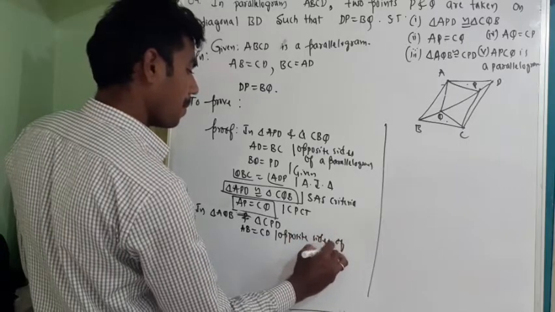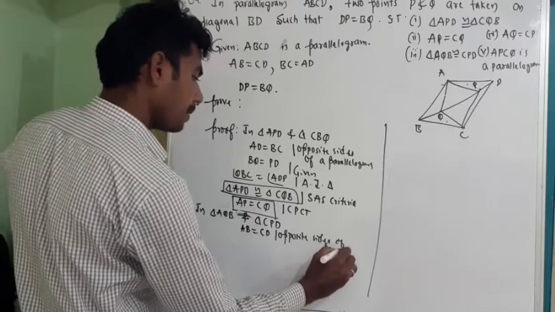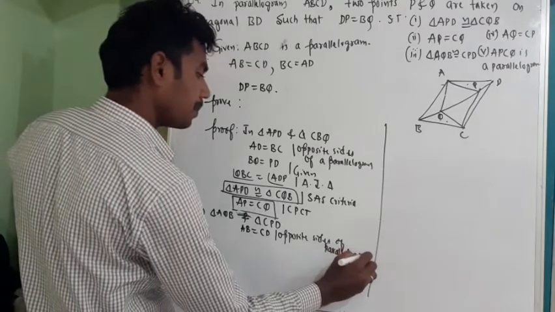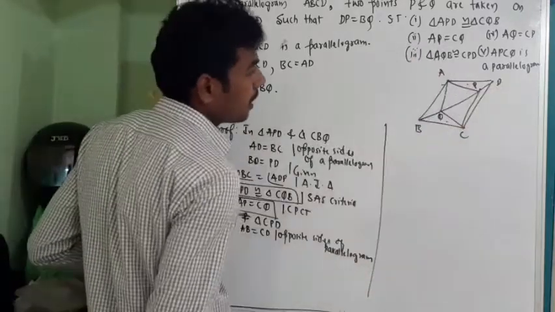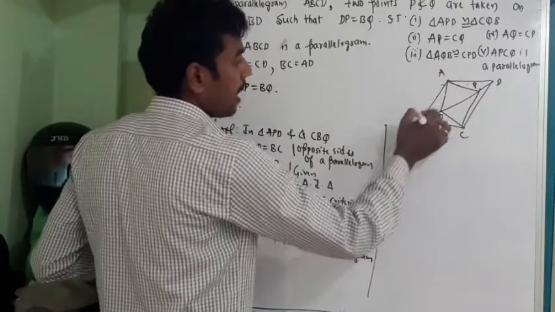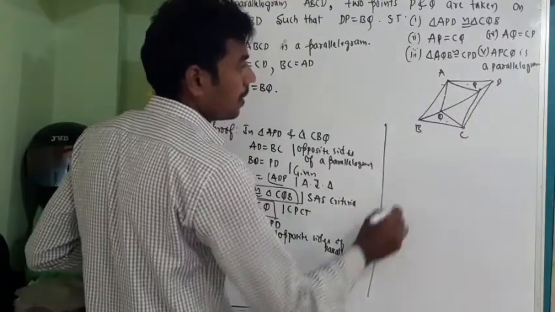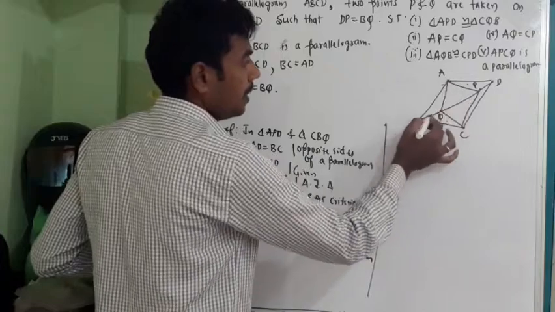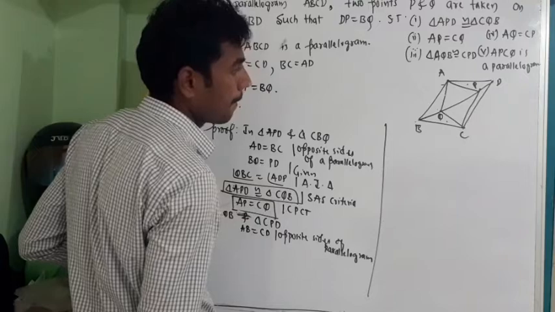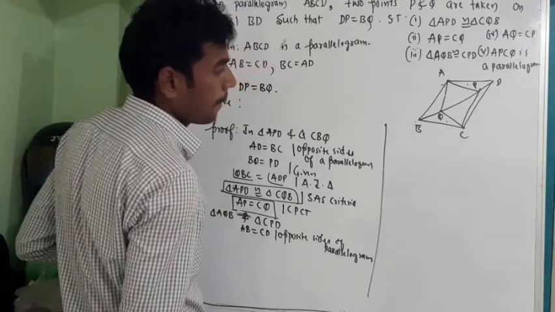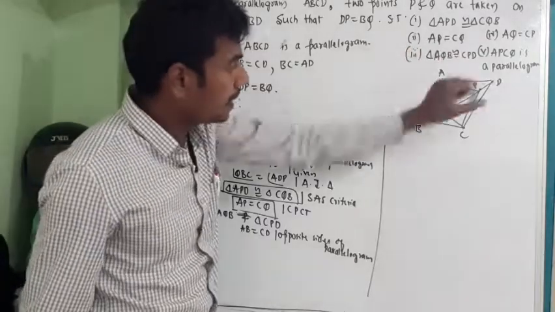Okay. All right. Next, see, AB is equal to CD. Next, what can I write? Where is triangle ABQ? Triangle ABQ and triangle CPD. AB is equal to CD.